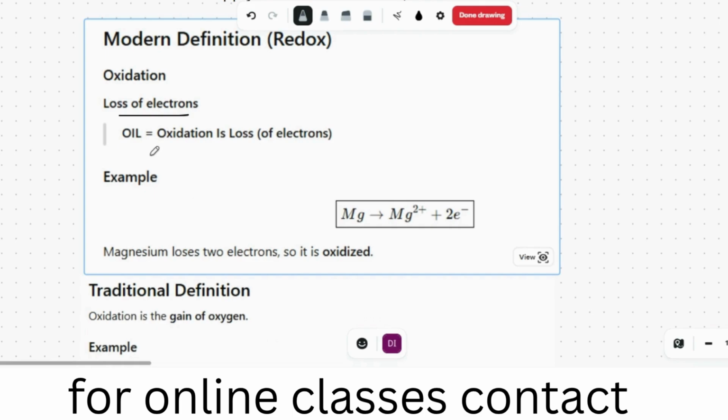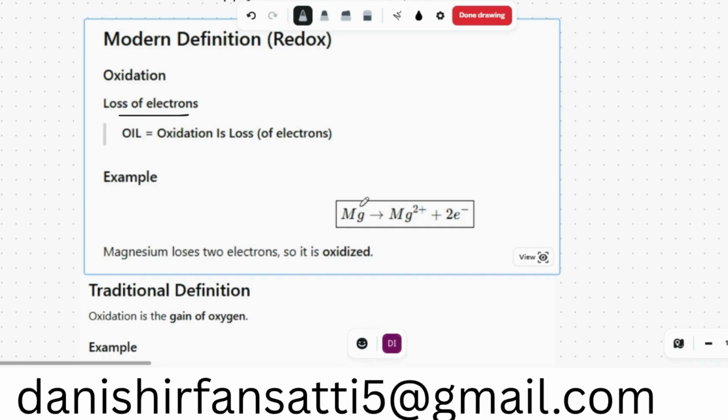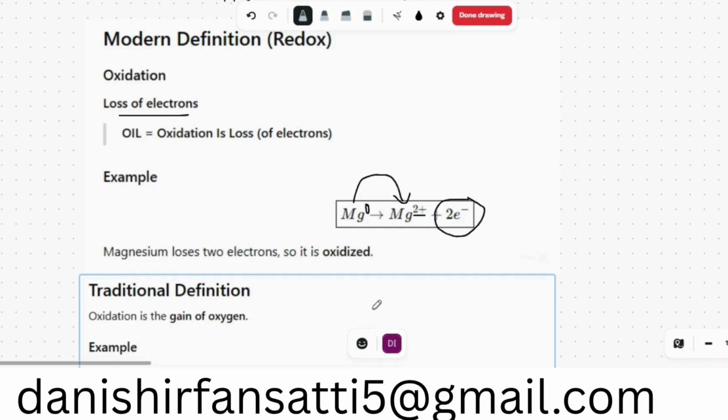Oxidation, we can also say OIL. That means oxidation is loss of electrons. Okay, for example, magnesium. Here, magnesium has zero charge. When magnesium loses two electrons and gets a charge of plus 2, that is called oxidation.